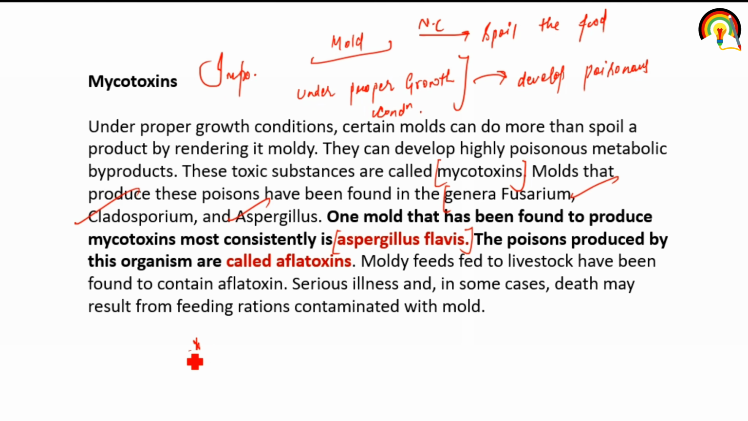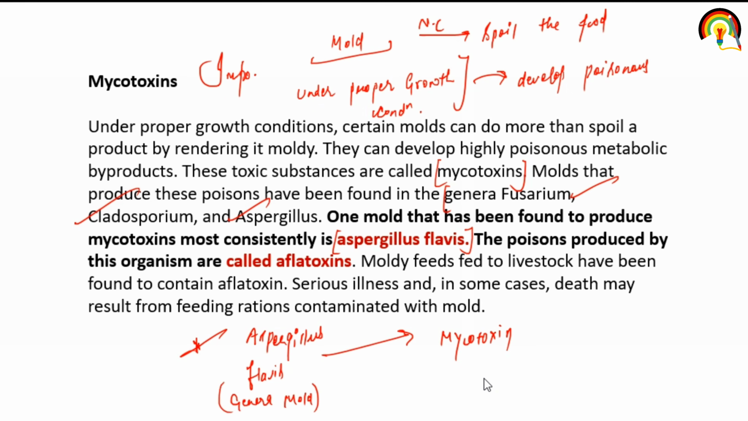Aspergillus flavus belongs to the molds and produces a toxic substance, mycotoxin. The poison produced by these organisms is called aflatoxin. Moldy feed given to livestock has been found to contain aflatoxin. So aflatoxin is the poison produced by this organism, Aspergillus flavus.